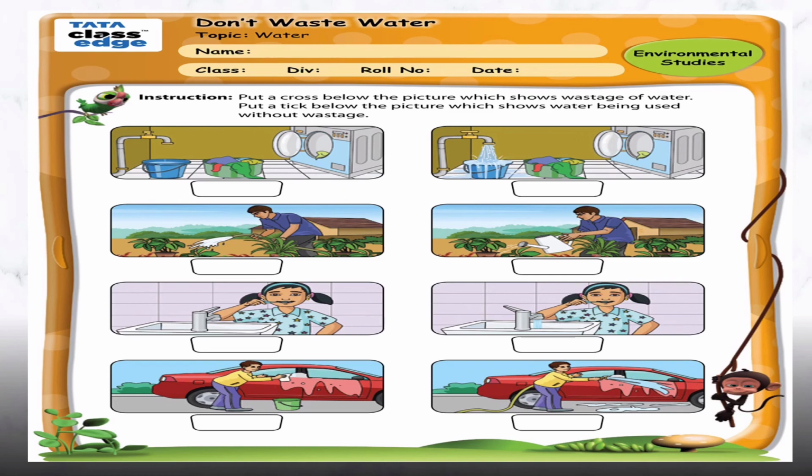Last picture you can see the man is using bucket and sponge to clean the car, and in the right picture you can see the man using water pipe to clean his car. So we will put a cross in the right picture and tick in the left picture. So now like this you have to complete this worksheet.